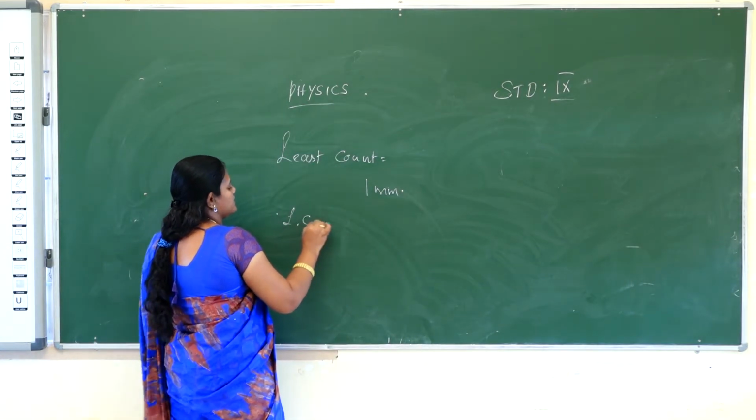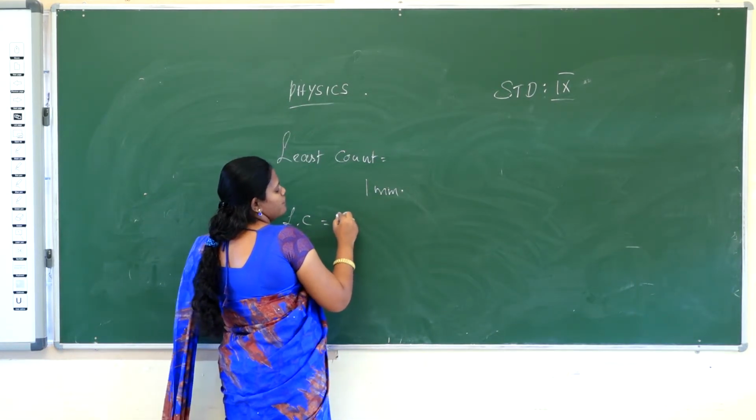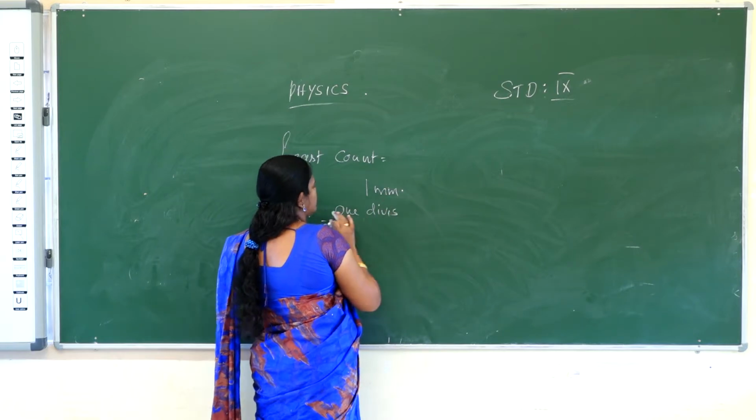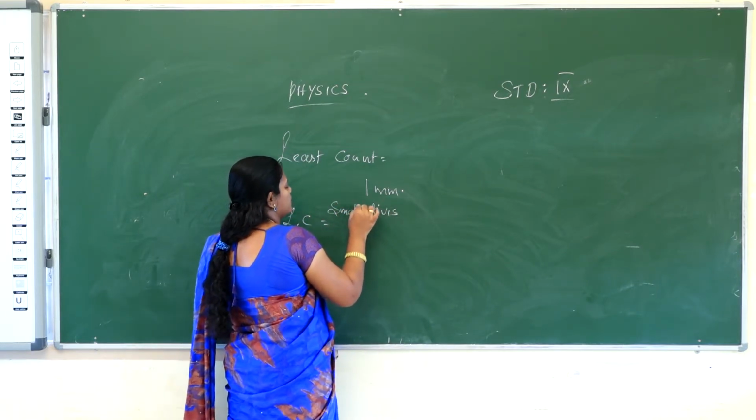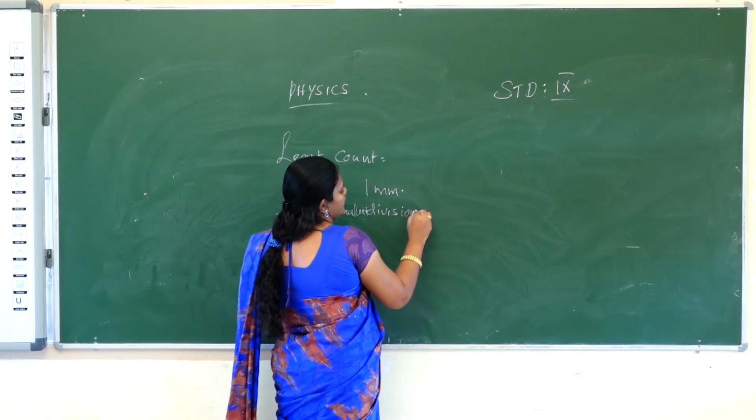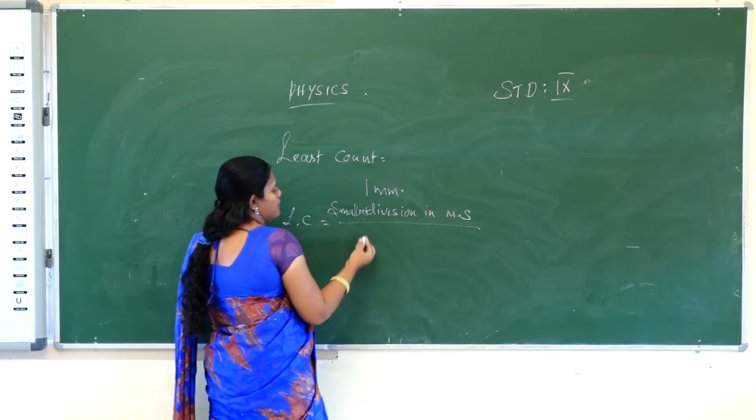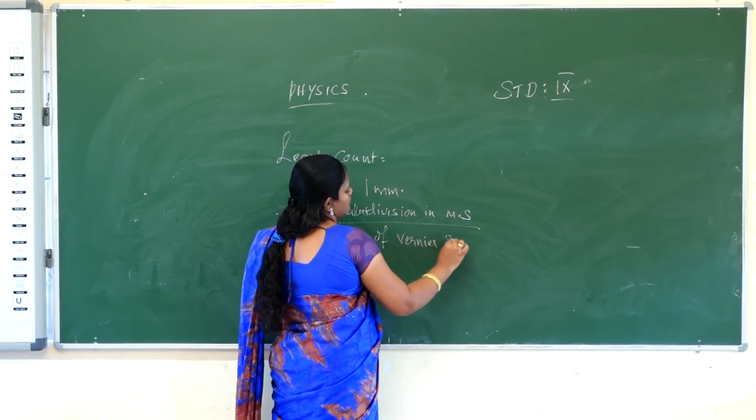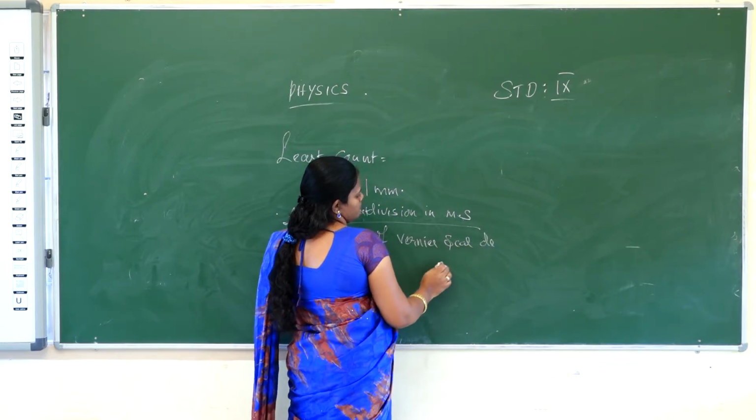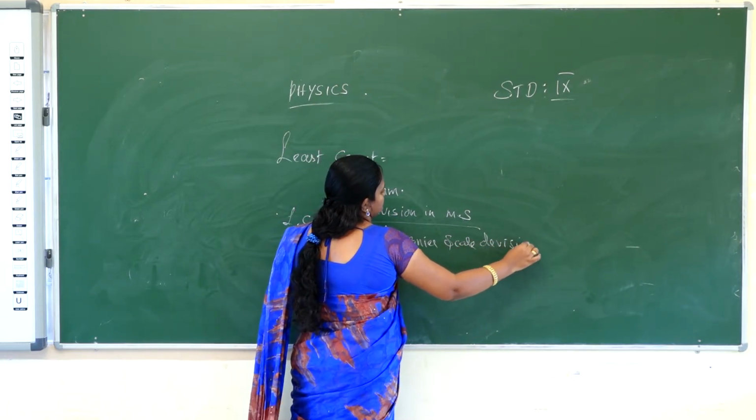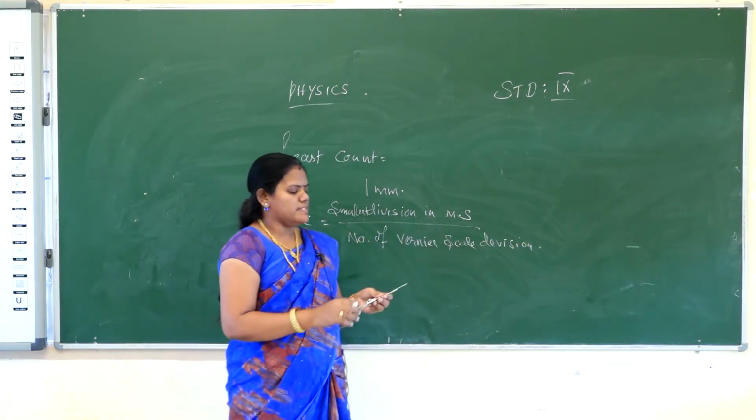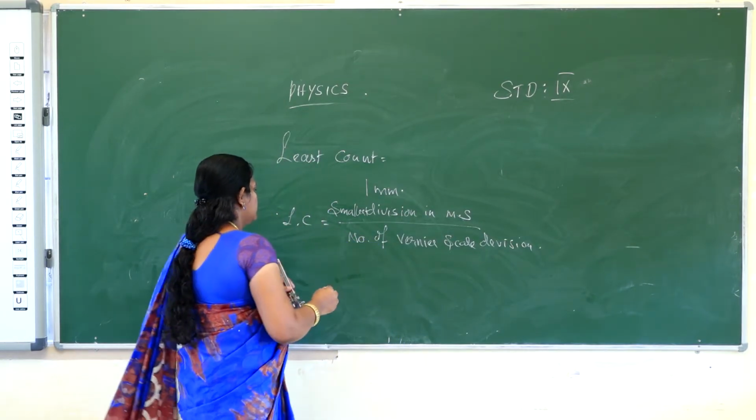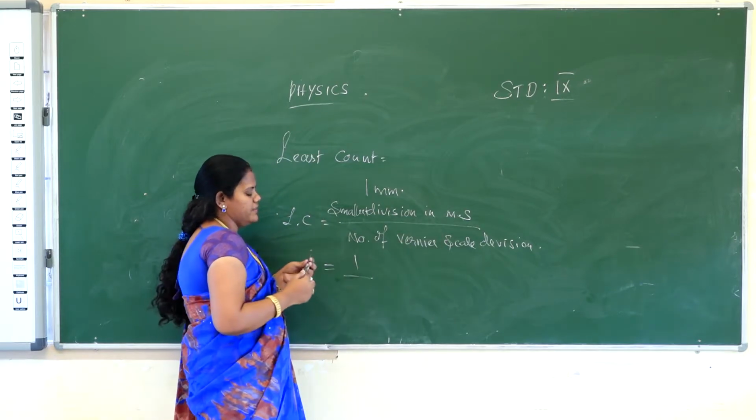Least count LC is equal to the smallest division in the main scale, or 1 division in the meter scale, divided by the number of vernier scale divisions. Smallest division in main scale, what is that? Nearly 1. Okay, so 1 by the number of vernier scale divisions.